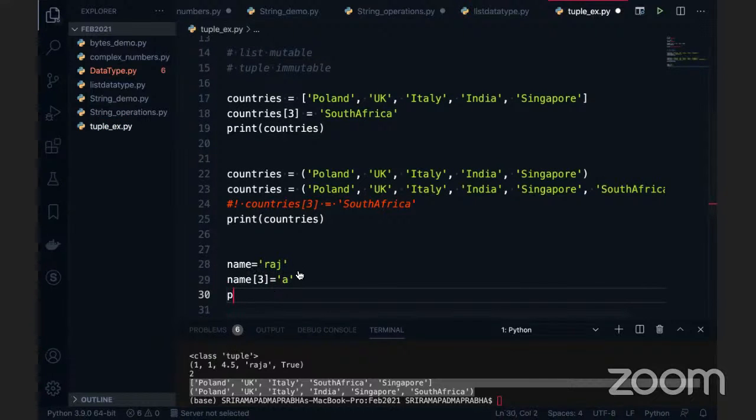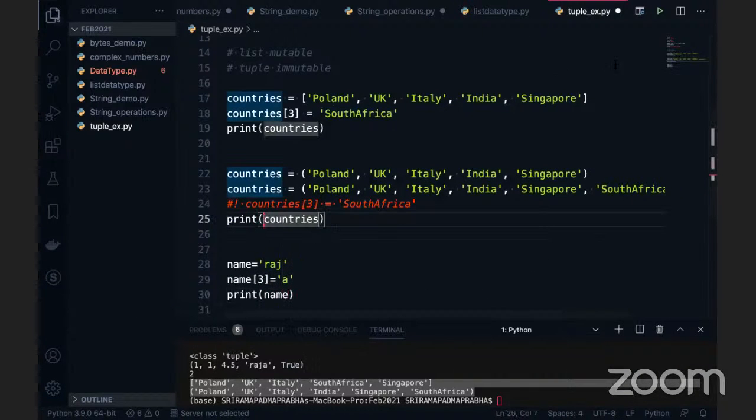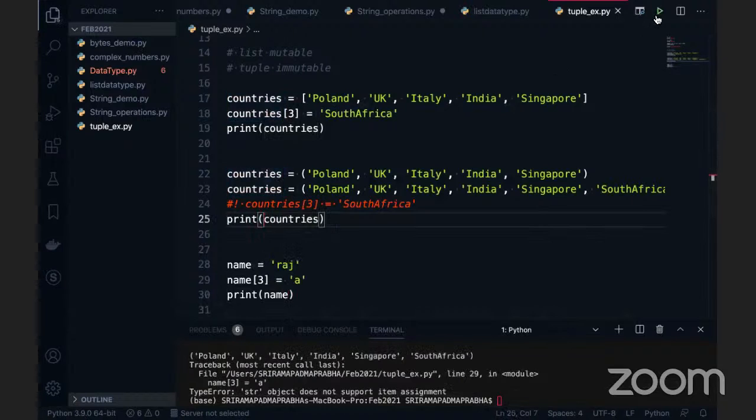Generally, if I add this one, you think Raja can be formed. No. If I execute this code, this name will throw an error because item assignment is not possible in a string also. See, item assignment is not possible. Object does not support item assignment. So a string is also immutable. Am I correct? String is immutable. Integers, numbers, like integer and float, are all immutable.